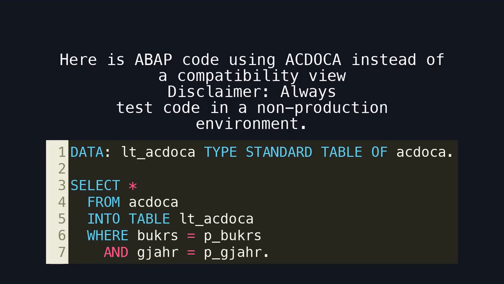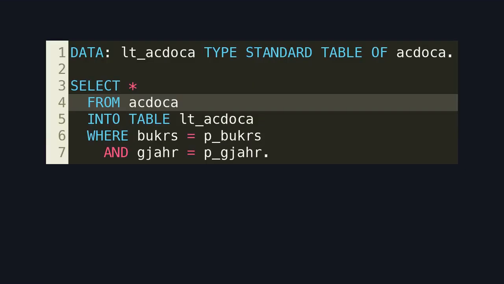Here is an ABAP code using ACDOCA instead of a compatibility view. Disclaimer: always test code in a non-production environment. This code snippet accesses the Universal Journal directly. It is faster, clearer, and aligned with SAP's recommended architecture.